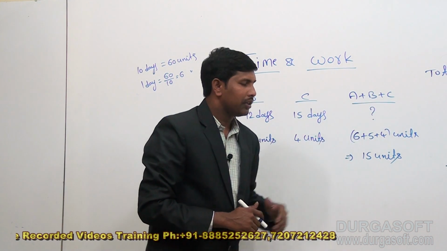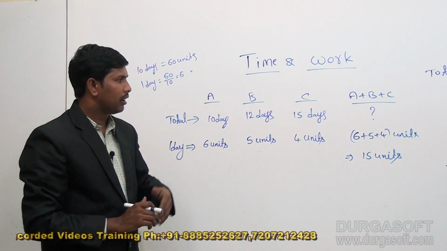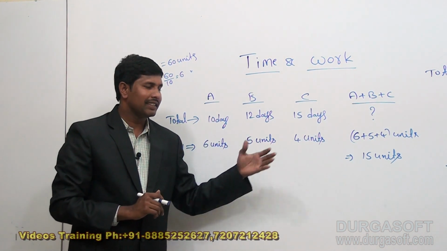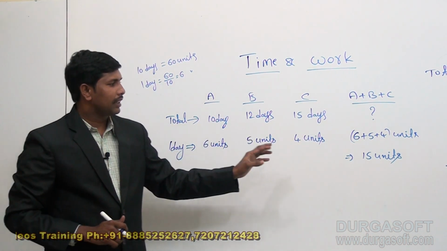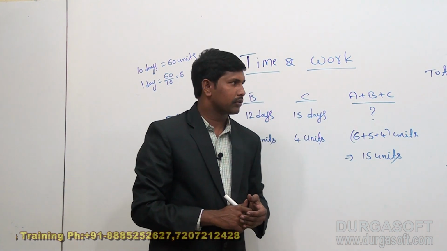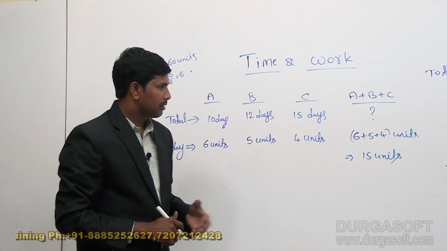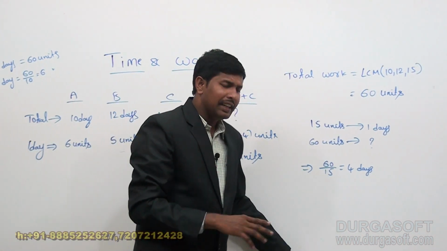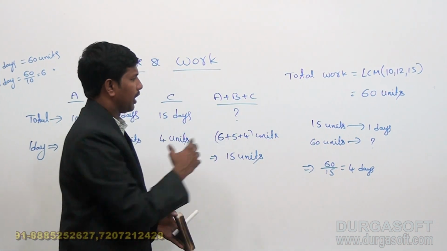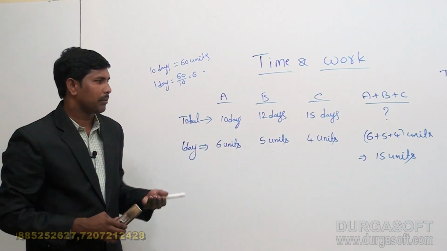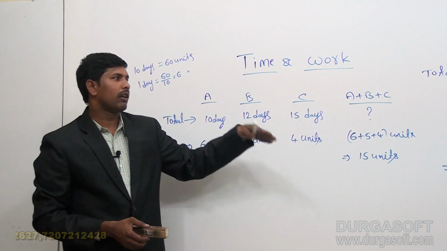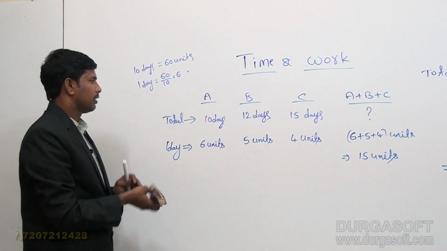So whether you take the units method or the 1 day work method, in both methods you will get the same answer. So A, B, C can complete that work in 4 days. So that is the units based method. Hope it is clear. For any question we can follow either of these two methods. It depends upon you. If you like this, you can go by the units method. If not, you can follow the previous 1 day work method.